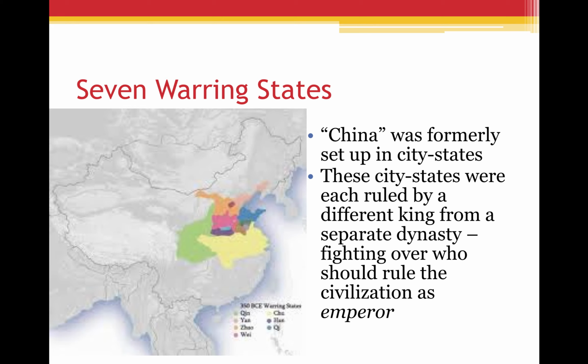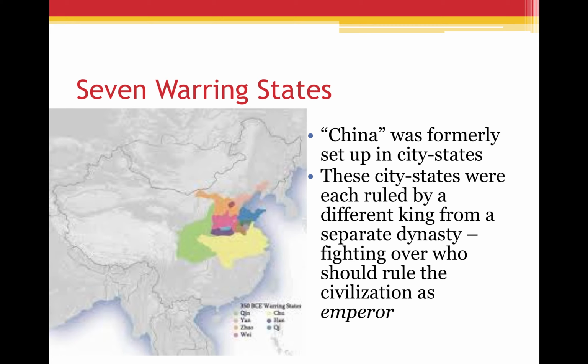So you can see that China, what is not yet currently known as China, but this area, that's why it's in quotation marks, China was formally set up into those city-states. So we have that same exact concept that the Maya set up was present here in ancient Asia. These city-states were each ruled by a different king from a separate dynasty, and they were all fighting over who should rule that civilization as the emperor, the single leader. So now we see again those terms, different civilizations, same exact concepts is what we're working with in ancient Asia.